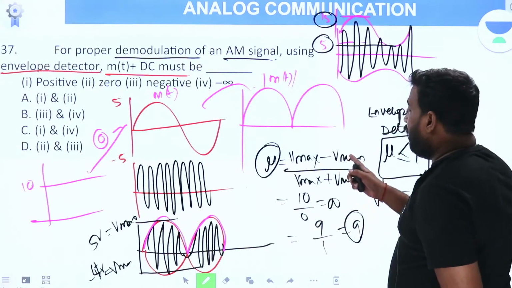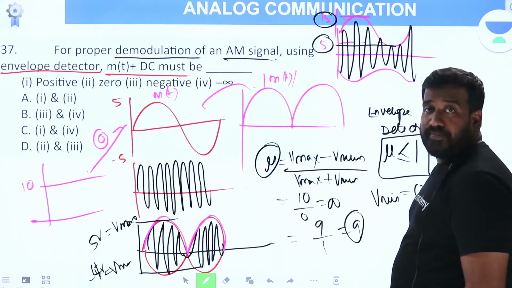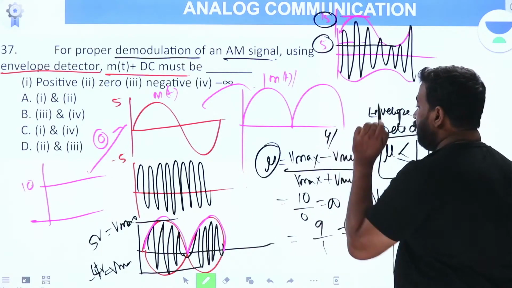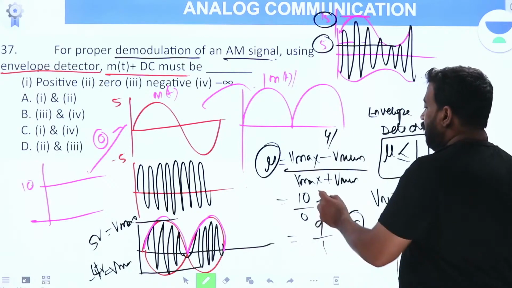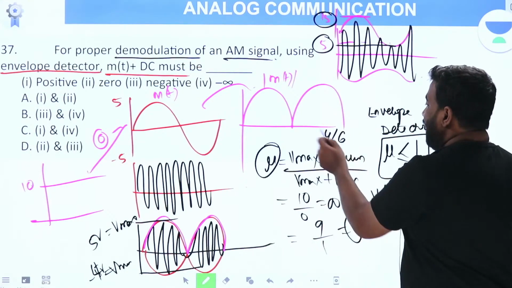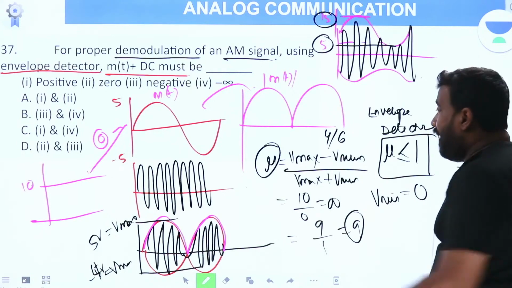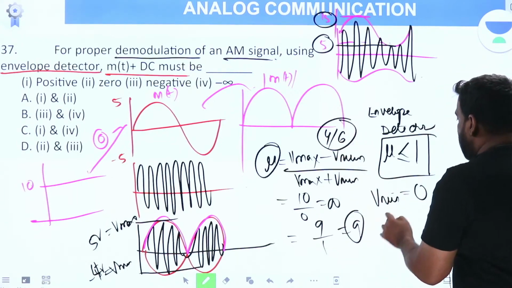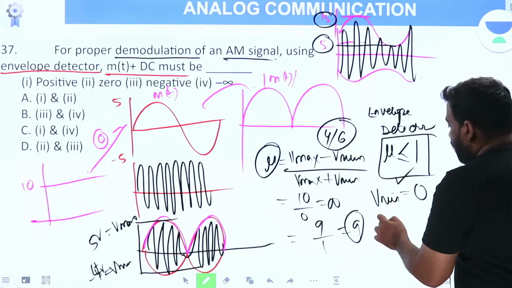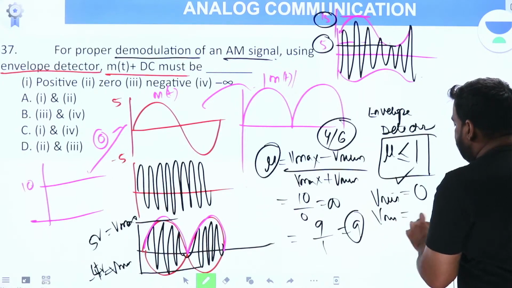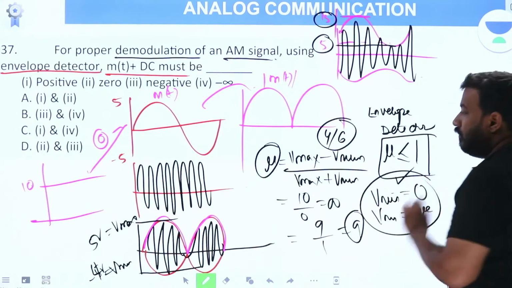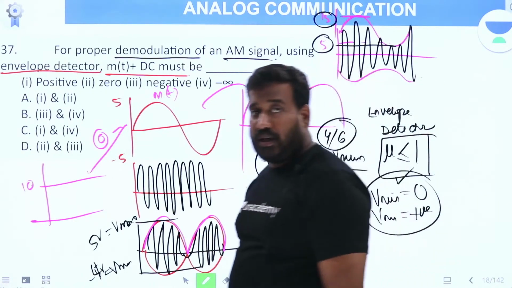5 minus 1 is 4, by 5 plus 1 is 6. Less than 1. Now suddenly it became less than 1. Yes, modulation is possible. Demodulation is possible because V min is positive. Got the concept?